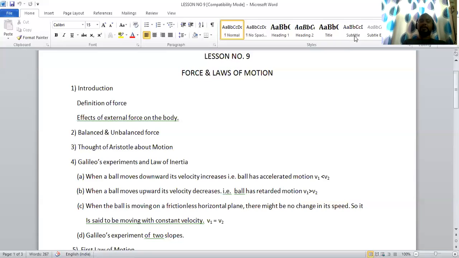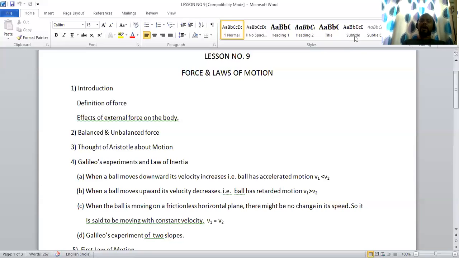One more time, the experiments carried out by Galileo on slopes. When a ball moves downwards, its velocity increases. The ball has carried out accelerated motion. Its final velocity will be greater than its initial velocity.